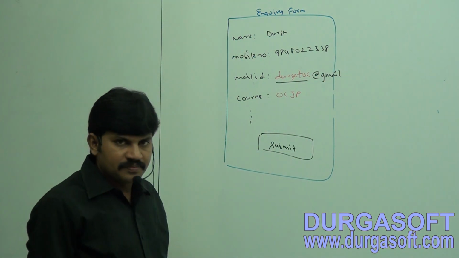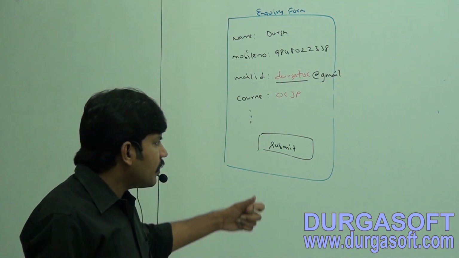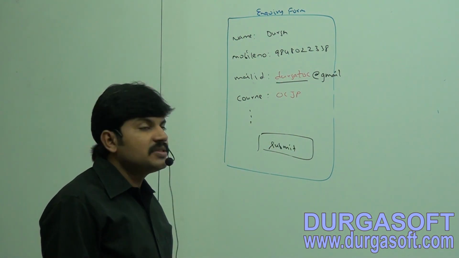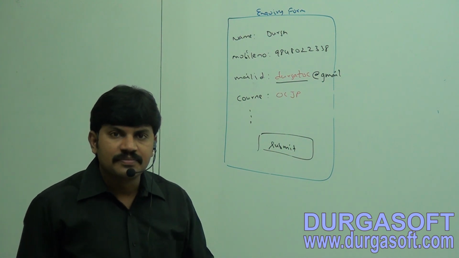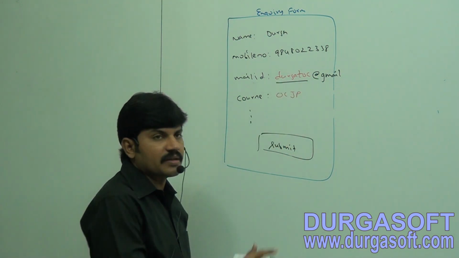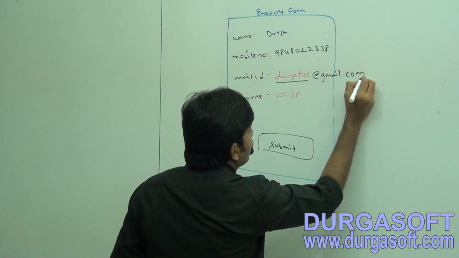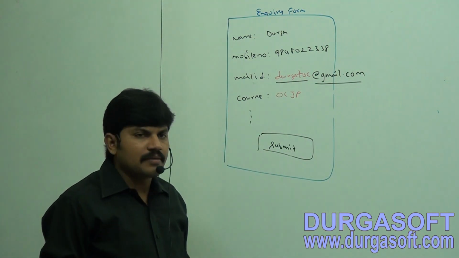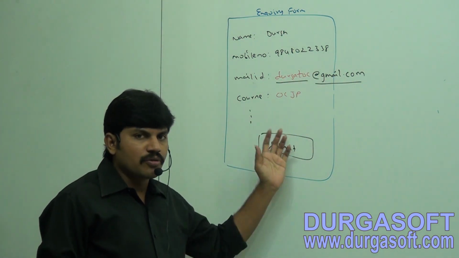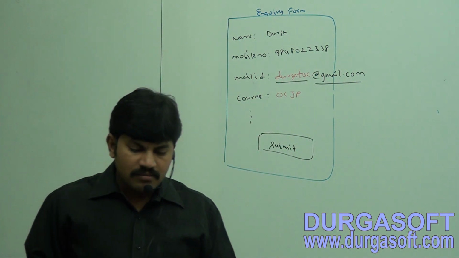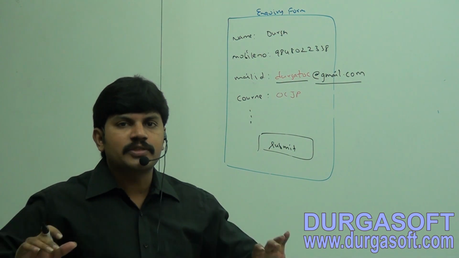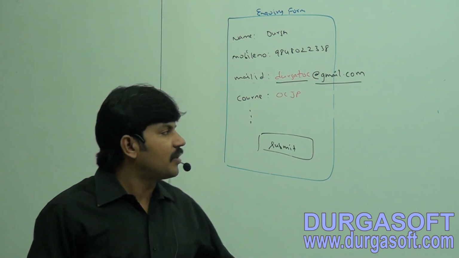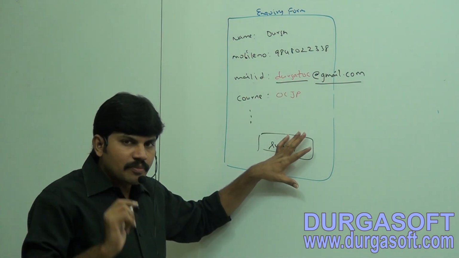@Gmail, like I added, sir. @Gmail. Now I'm trying to submit. Once again I got the message saying, please enter a valid mail ID, an alert message. Then I changed it to Durga TOC @gmail.com. Whenever I provided the complete mail ID, only then was this data accepted by this form. Then when I submitted, it said, thanks for providing valid information, our team will contact you. I got proper information, right? Have you observed?